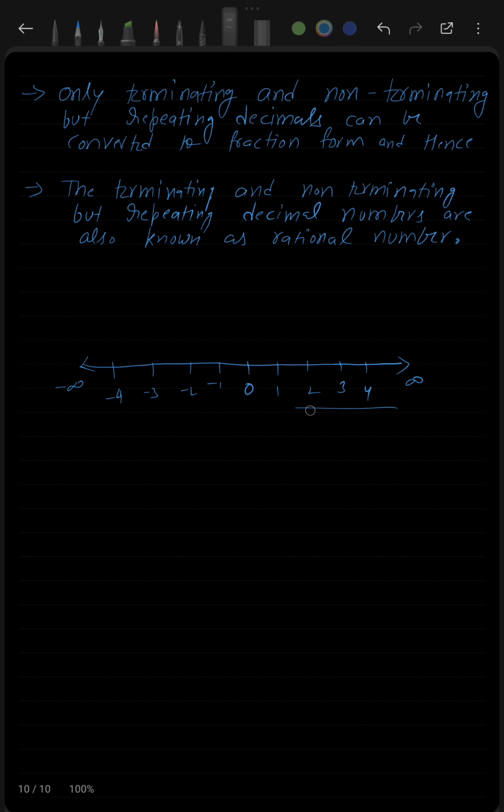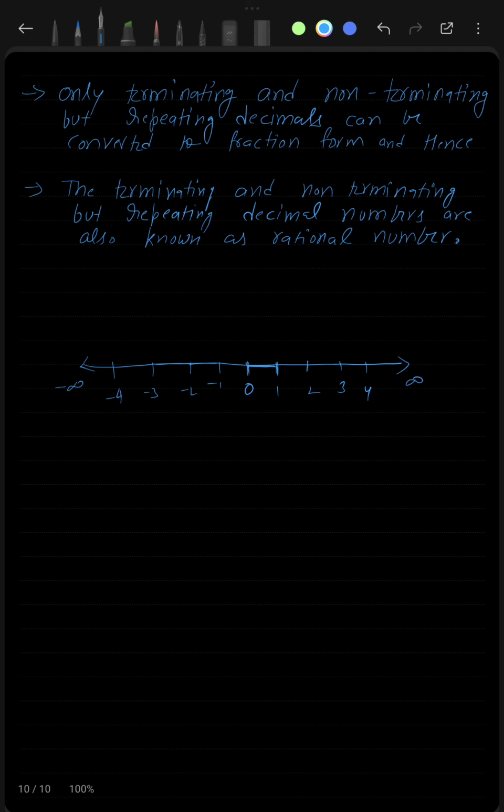Now what about the numbers that lie between 1 and 2? There were numbers between 0 and 1, 1 and 2. So what about those numbers? When we read about rational numbers, those numbers were also covered, like decimal numbers and fraction numbers. The numbers that lie between 0 and 1, 1 and 2, 3 and 4, and similarly -2 and -1, -3 and -2, all those numbers are what? Fraction numbers or decimal numbers. So we covered them as well when we studied rational numbers.